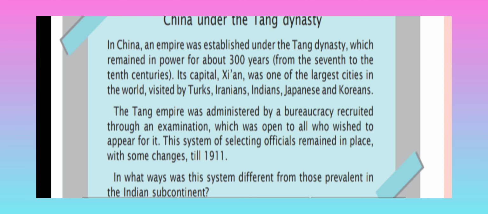Its central city, Chang'an, was one of the largest in the world. The empire was administered by a bureaucracy, and officials were selected on the basis of their capabilities.